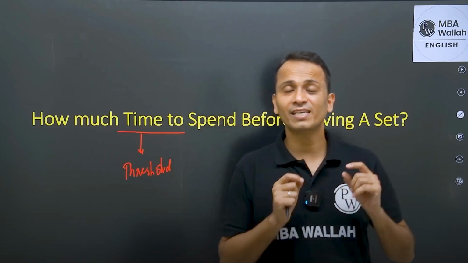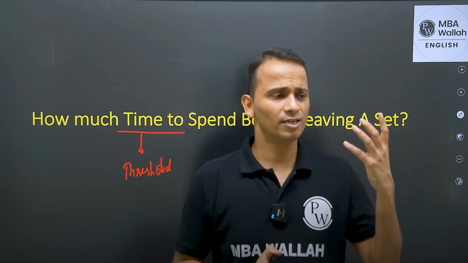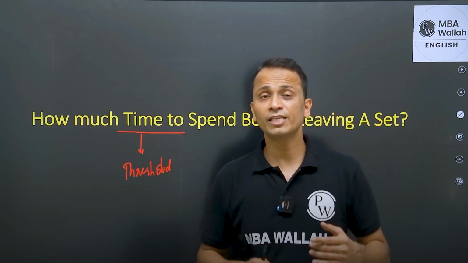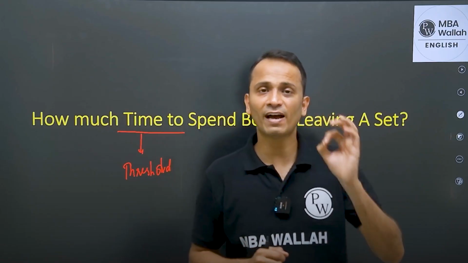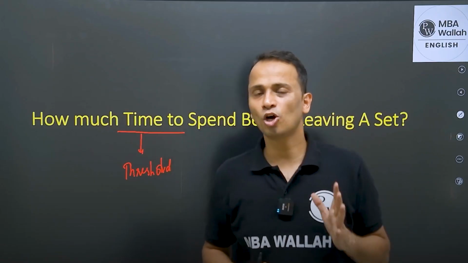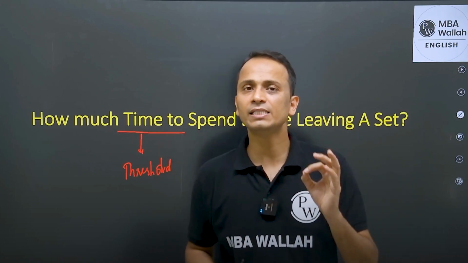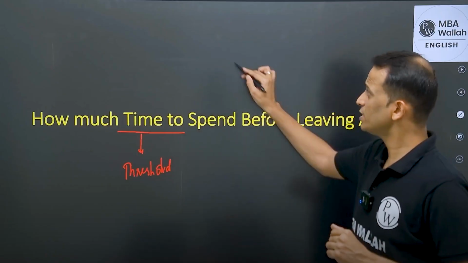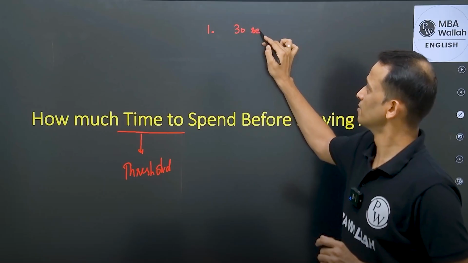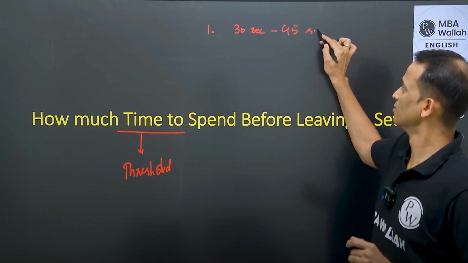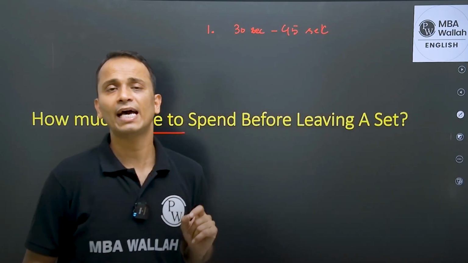But this is not the case in logical reasoning data interpretation. Data interpretation you can still recognize by looking at the data, the graph. But in logical reasoning, you will have to enter the set. Just by looking at it in 5 seconds, you cannot find out the topic from which it has been asked. So you will have to at least spend 30 seconds to 45 seconds. Right. So this is the first time frame. Spend 30 seconds to 45 seconds on a set and find out from which topic it has been asked.